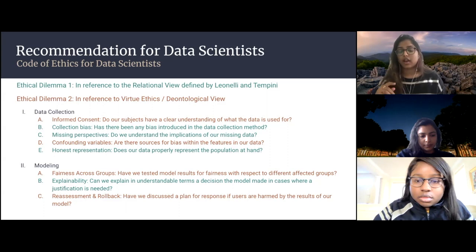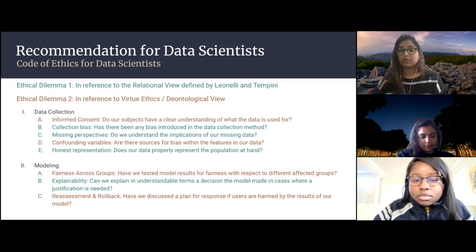And then the second addition was collection bias. So has there been any bias introduced in the data collection method? This is in reference to the relational view, because it's important to put our data collection methods in context. So we know that through data collection, are we introducing any new bias that we need to account for?